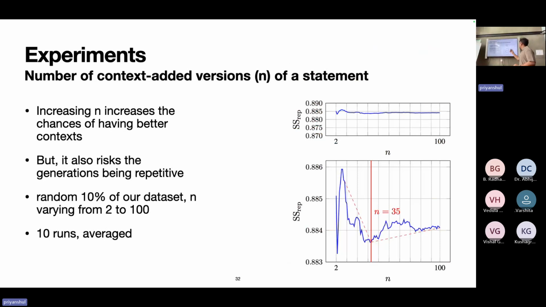What we saw was that SS rep remained fairly consistent in our case. However, we feel that this is restricted because of the context generations. And this is a zoomed in plot below.